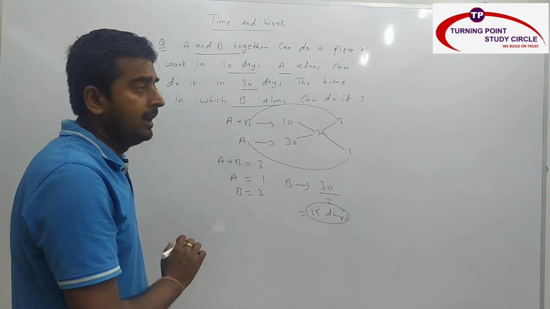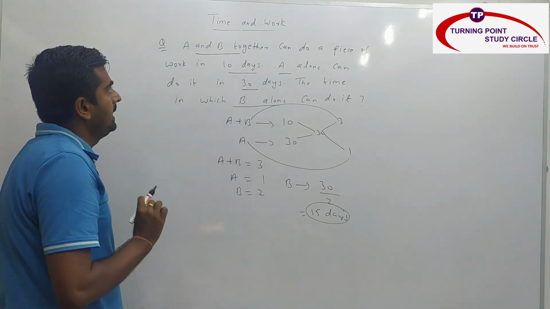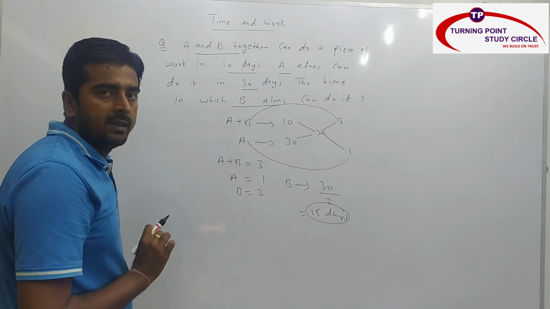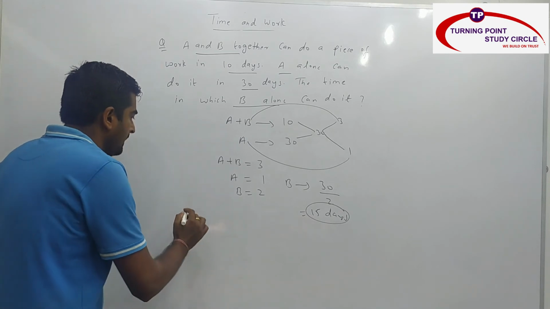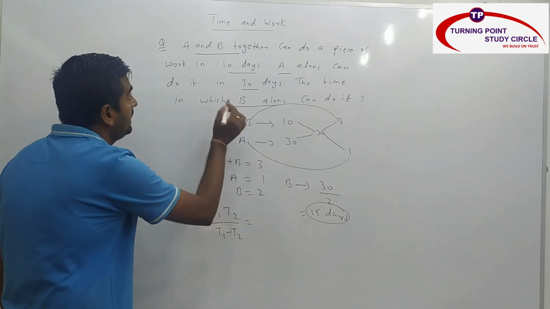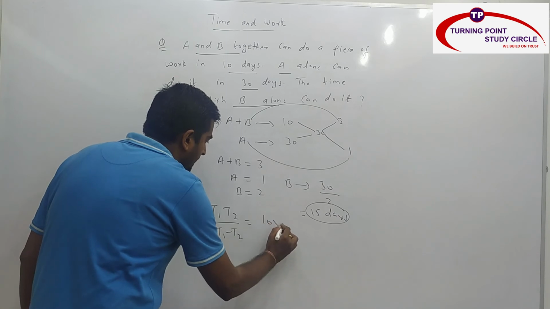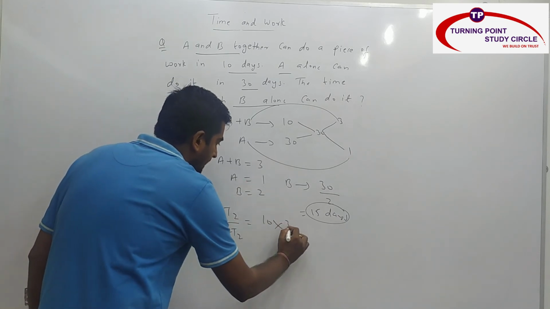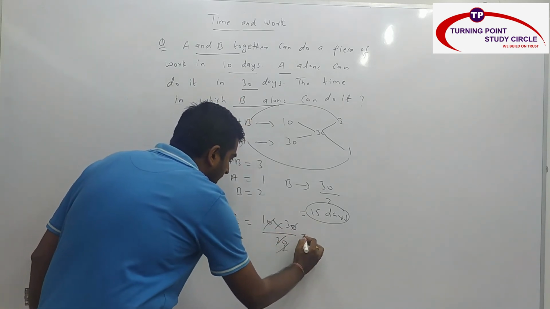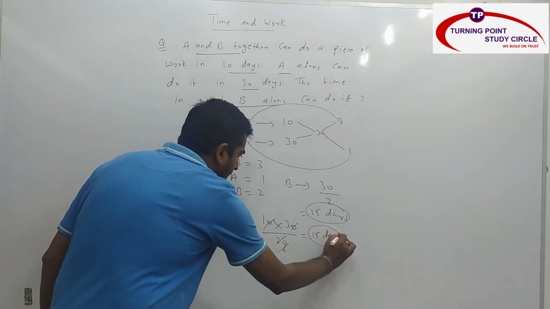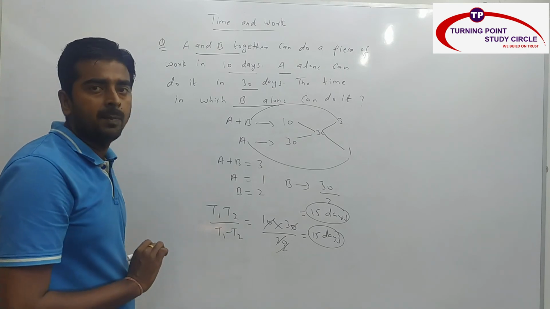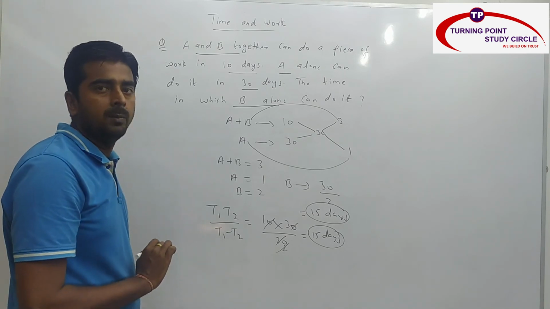What is the direct method? So when you see here, the together part they have given you. A plus B can do a work together in 10 days and A alone can do it in 30 days. Together part is given, in that one part is given, the second part they are asking. So you know very well one concept, T1 T2 divided by T1 minus T2. T1 is nothing but combined, which is 10. Right? And T2 is nothing but how much? A, 30. Divided by T1 minus T2, 30 minus 10, 20. So what is the answer? 15 days. This is the direct way. Whenever combined part is given and one part is given and the second part they are asking, it is nothing but T1 T2 divided by T1 minus T2.